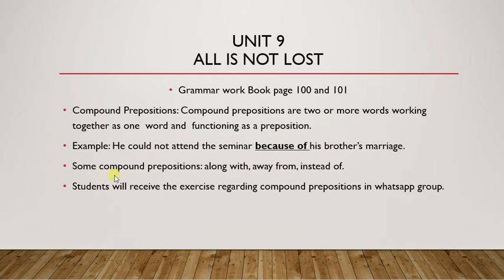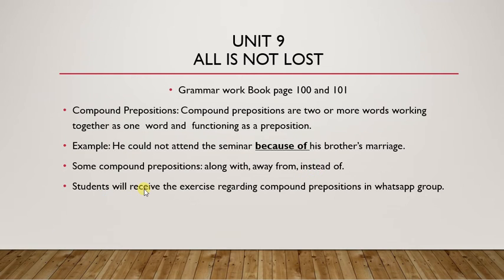Next, there are some other compound prepositions: along with, away from, instead of. In along with, along is used for the compound and with is a preposition. Away is the compound part and from is a preposition. Instead is the compound part and of is a preposition. But when they serve together as a whole, we take them as one word.